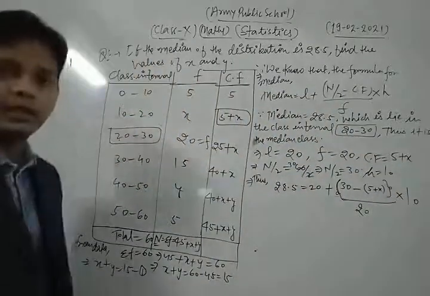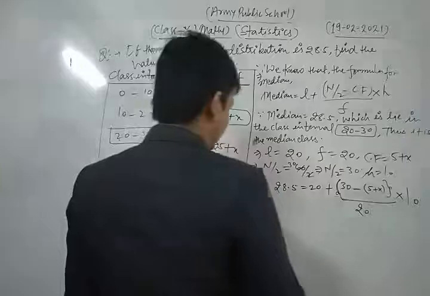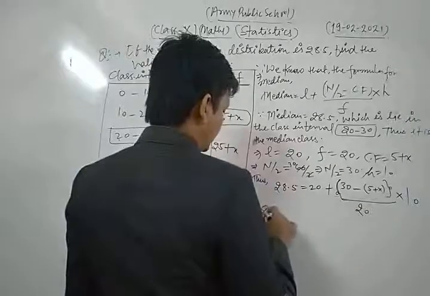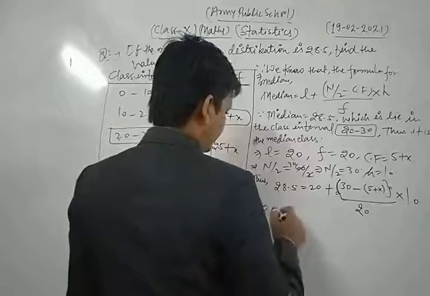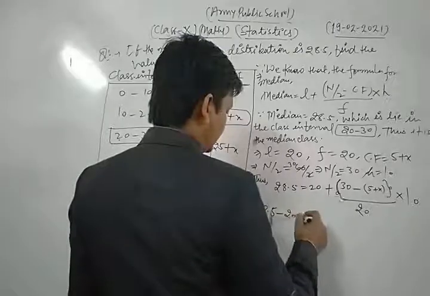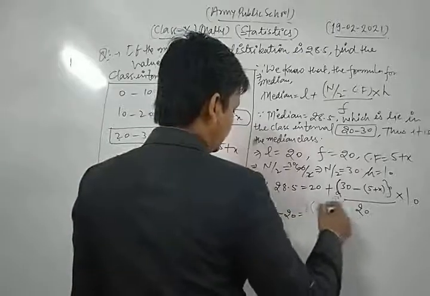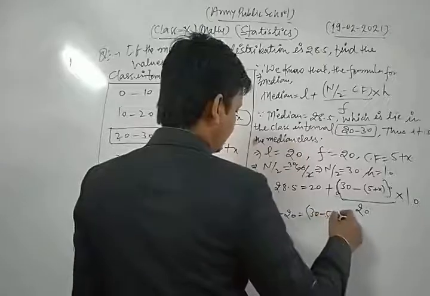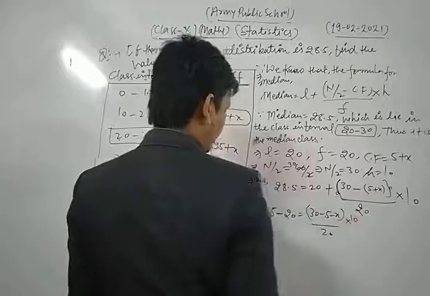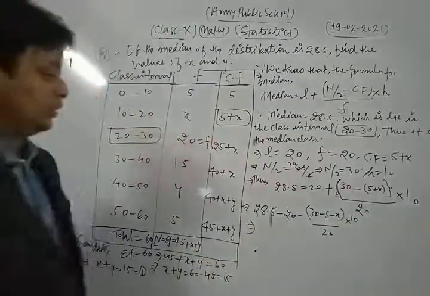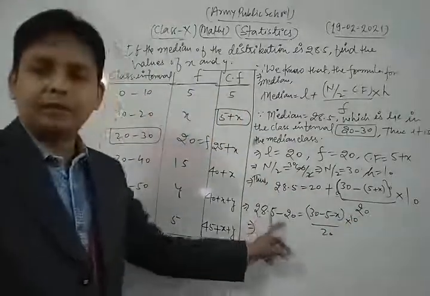Now we simplify. So we get 28.5 minus 20 on the left side is equal to, now we break the bracket, 30 minus 5 minus x upon 20 into 10. Okay. Now let's see, 28.5 minus 20 is what?